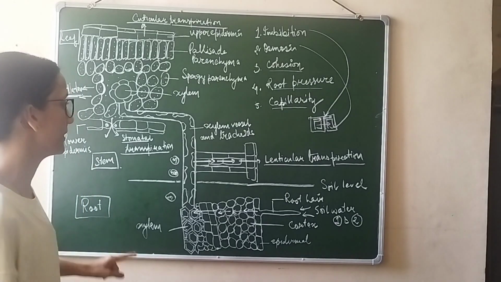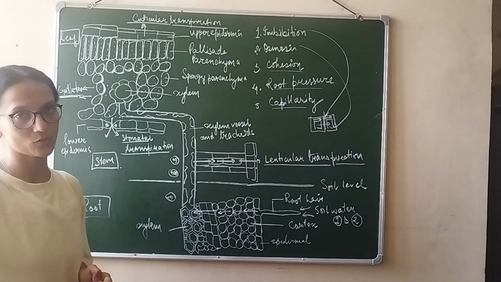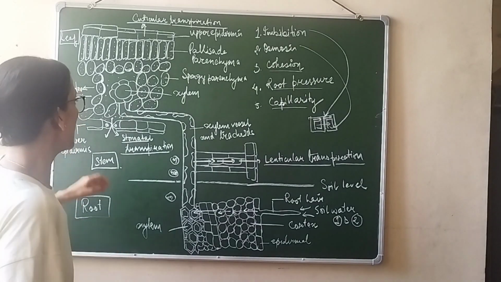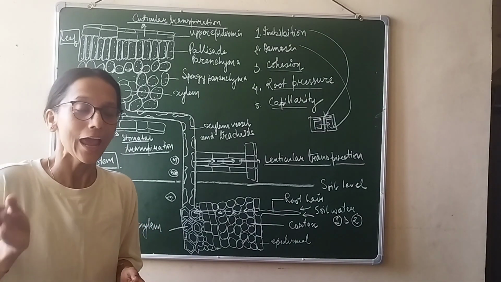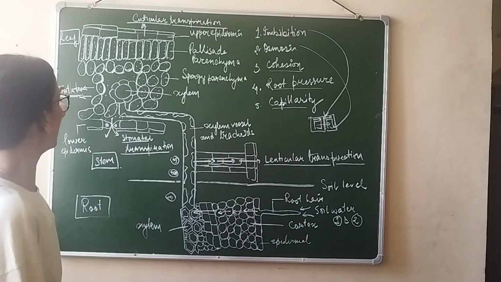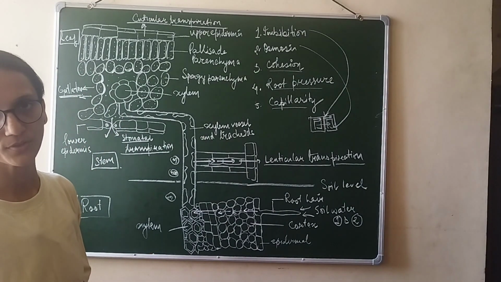There is one more phenomenon that also happens in the leaves, that is called guttation, where because of excess root pressure and high humidity, remember, because of high humidity the rate of transpiration goes down, and if the root pressure is still high, then water will be forced out of the leaves through pores called hydathodes.